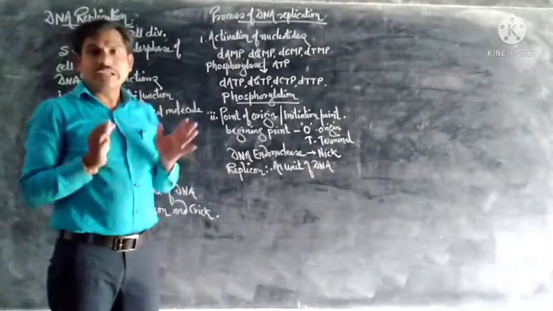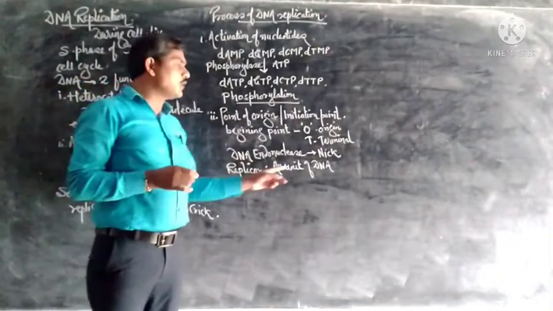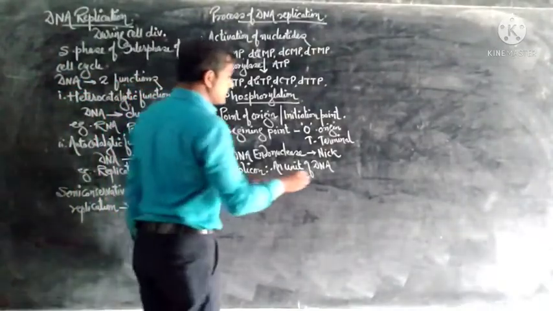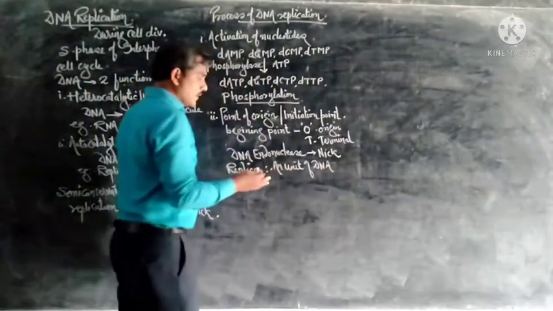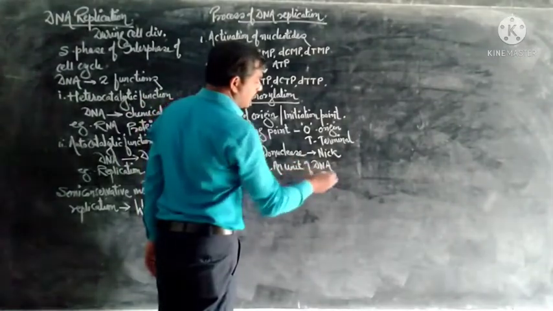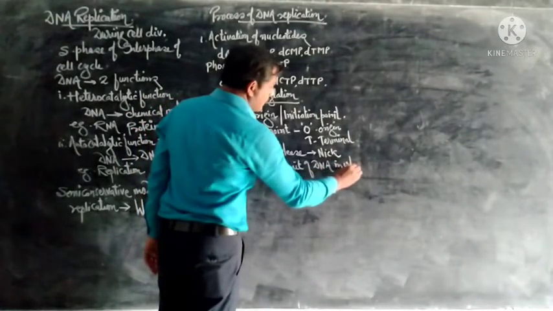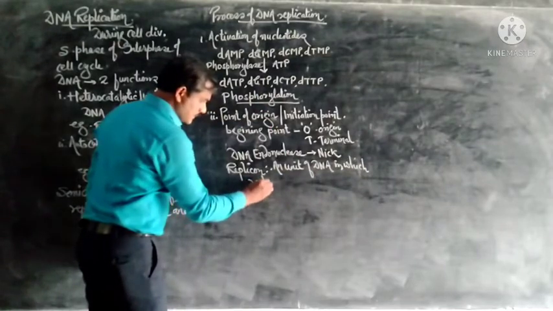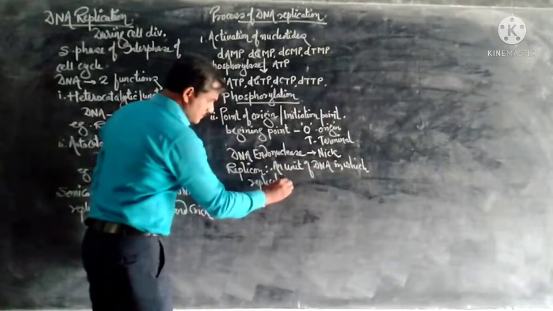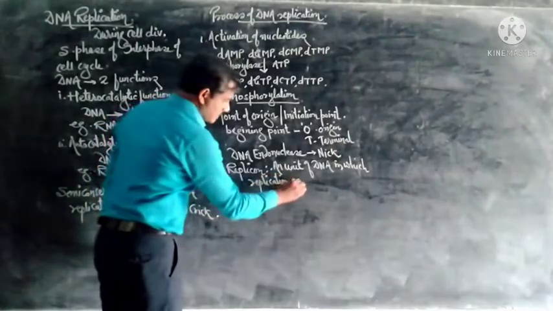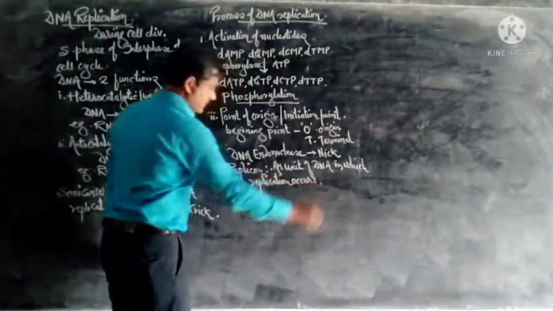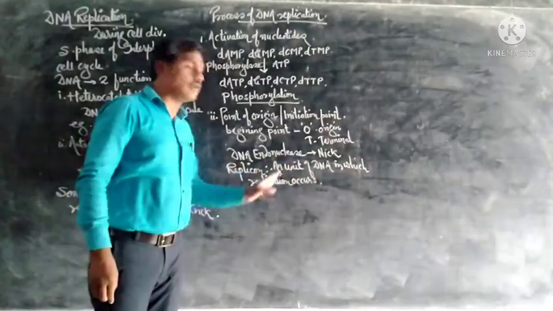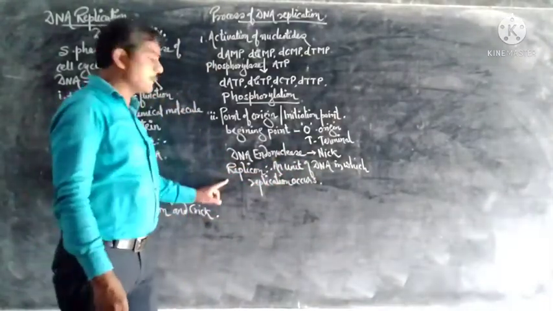Such a part of DNA is called a replicon. So a unit of DNA in which replication occurs is called a replicon.